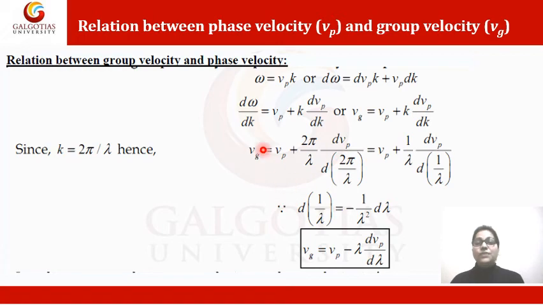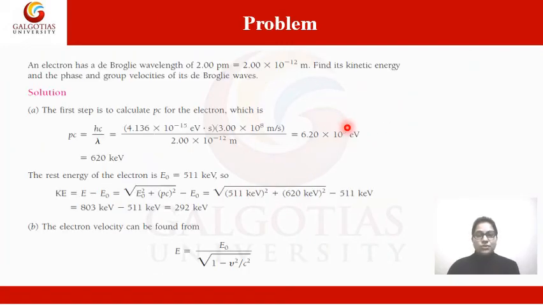Now in this slide we are going to solve a problem based on group velocity and phase velocity. The problem states: an electron has a de Broglie wavelength of 2 pm. Pm means picometer, so 2 × 10⁻¹² meter. Find its kinetic energy and the phase and group velocity of its de Broglie waves. So what we have to find: the phase and group velocity, and the kinetic energy.